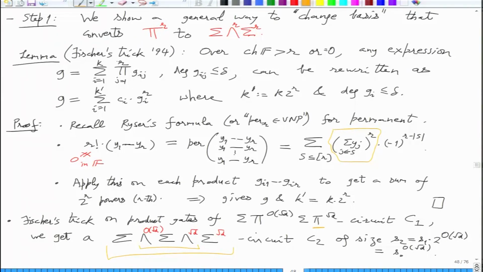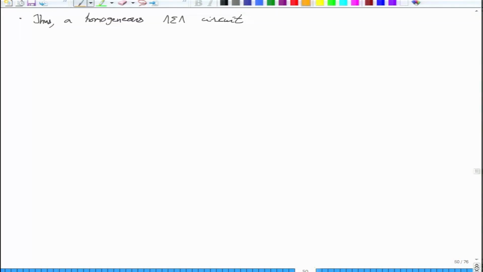This wedge sigma wedge is what we will apply the duality trick on. That will give me sigma pi sigma, which ultimately will give me sigma pi sigma. So let us see why or how. This wedge sigma wedge can be converted...